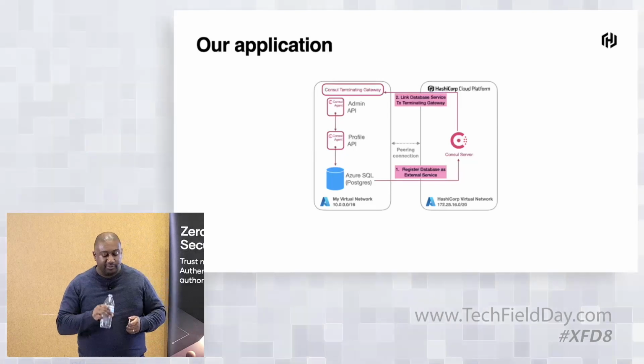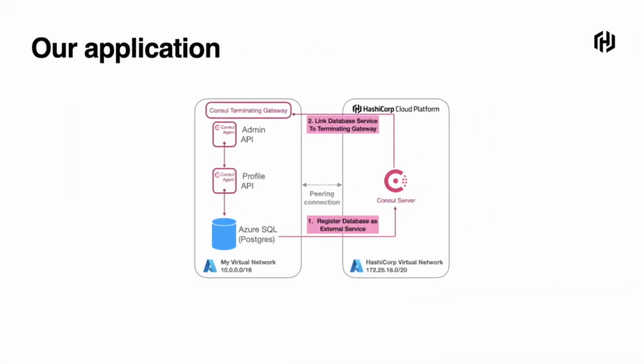Again, we have two steps. We need to register the database as an external service on our service mesh, which we can do through the API of Consul, through the CLI, however you choose, or just through the client. And then you need to link that database to a terminating gateway. Essentially, on that node, we're going to run a Consul client with a terminating gateway, and we're going to link that external service we've registered onto that terminating gateway. So now anything within the mesh will be able to connect to that database through the mesh's proxy.